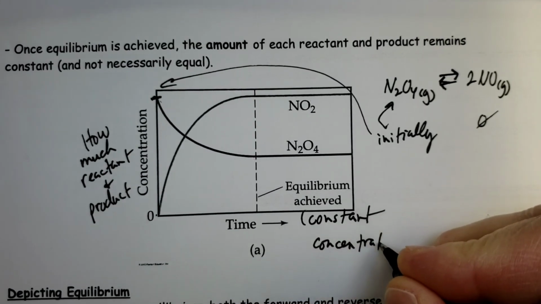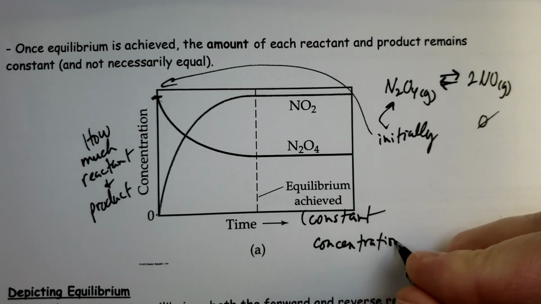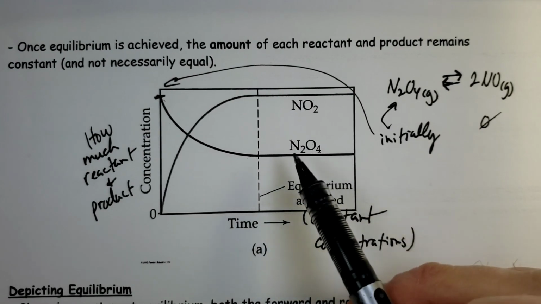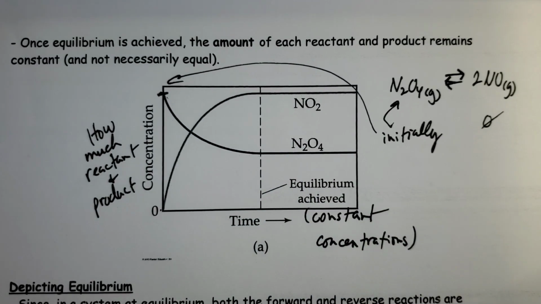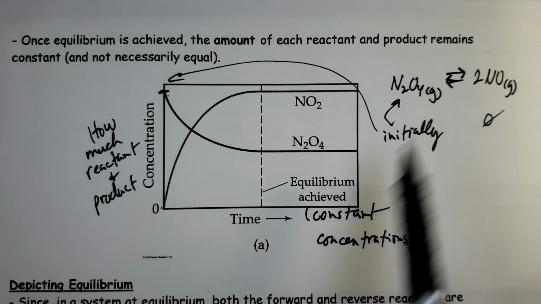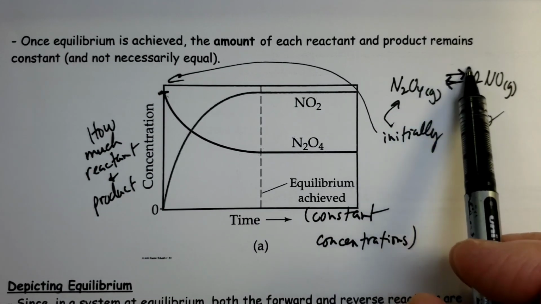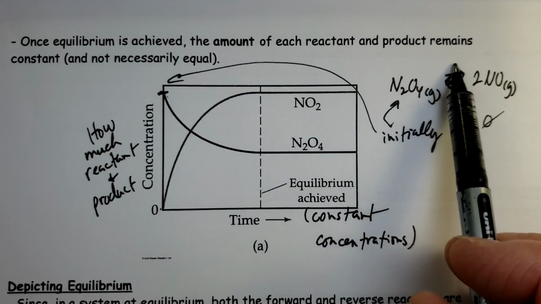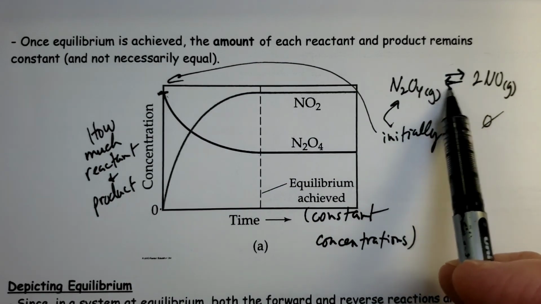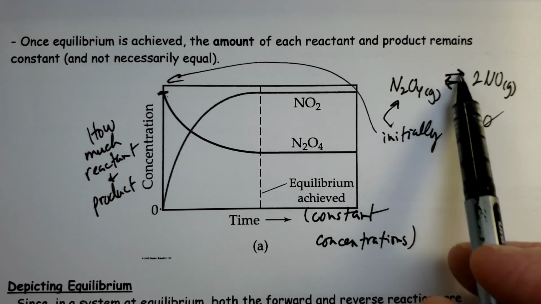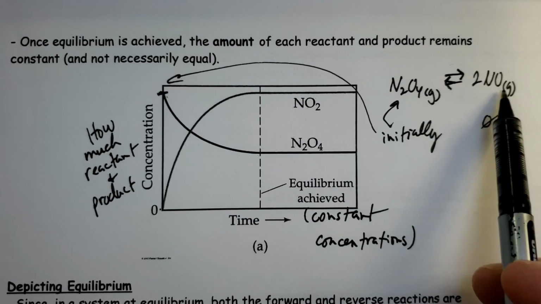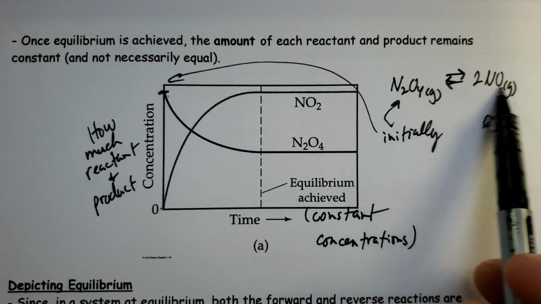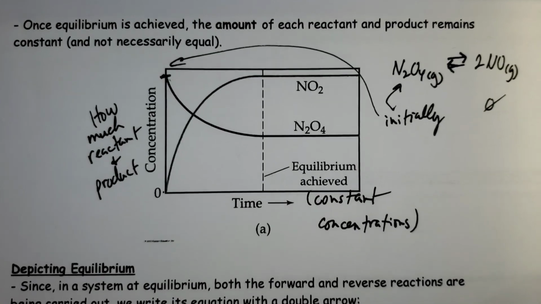All right, so constant concentrations. So the amount is constant, unchanging. Doesn't have to be equal, has to be constant. Okay, so that's a key thing to note: the idea between equal versus constant. The rates are equal. At equilibrium, the amount of reactant forming product and the amount of product forming reactant is equal, just like the bridge in the city example. And then the amount of reactant and product that exists is like the two city populations, constant.